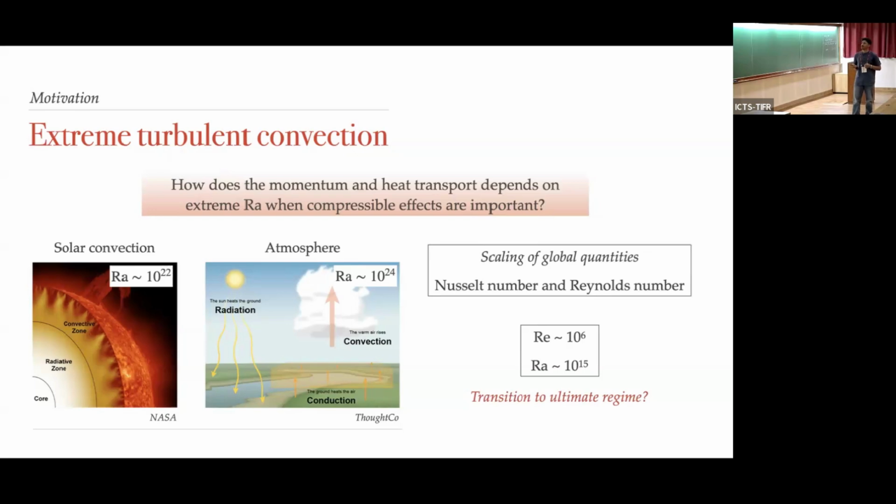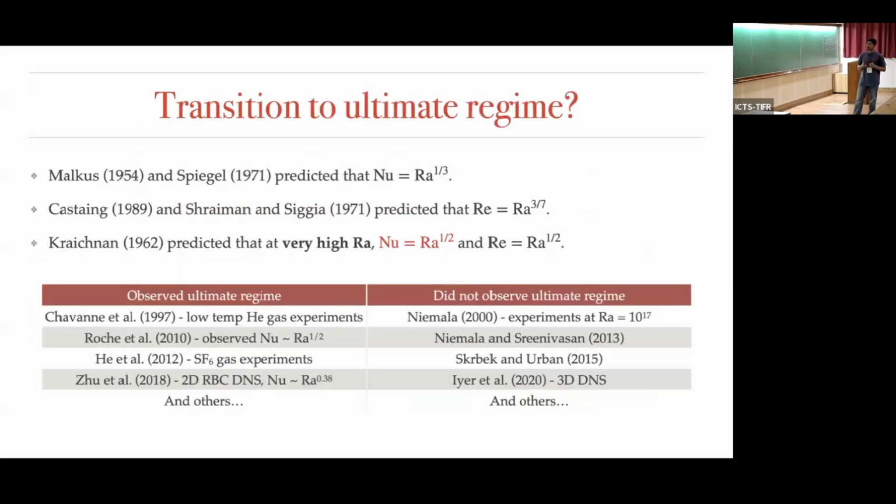And this brings me to another point. When we take flow past a sphere, around a Reynolds number of 10^6, we see a transition where the boundary layers become turbulent, and there is a sharp increase of drag and also of heat transport. So does a similar thing happen in convection in a box? We wanted to see that. This is known as the ultimate regime.